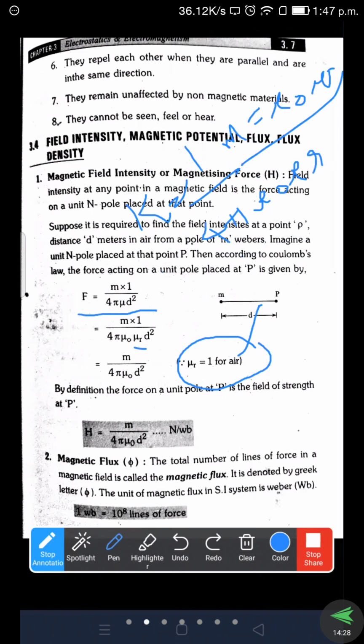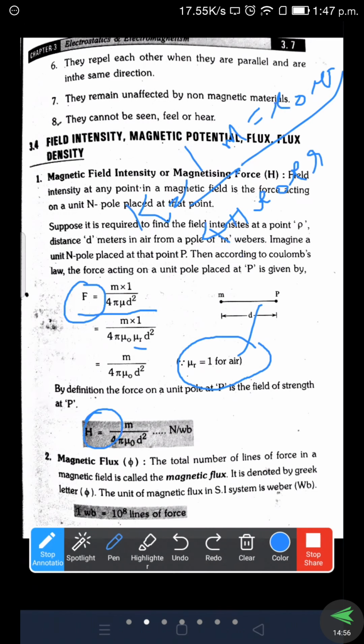naught into d square. So by definition, the force on unit pole is the field strength at P. That implies m by 4 pi mu naught into d square. Whatever force is existing here, we call it the intensity. What is the force acting to move one north pole from one location to another location?